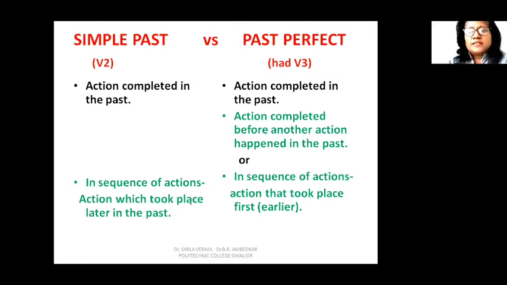So simple past is used with the action which was completed in the past. Past perfect is also used for action which was completed in the past. But in past perfect tense, we often use past perfect tense to show the sequence. So action completed before another action happened in the past. Or in sequence of action, action that took place first. So action that took place first in the past will take past perfect tense, and the action which took place later in the past will take simple past.